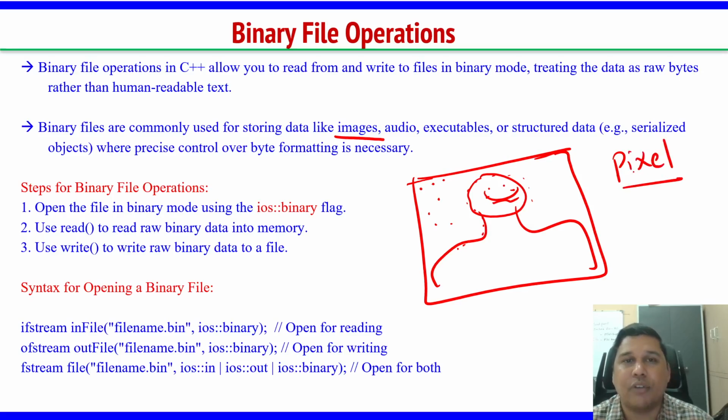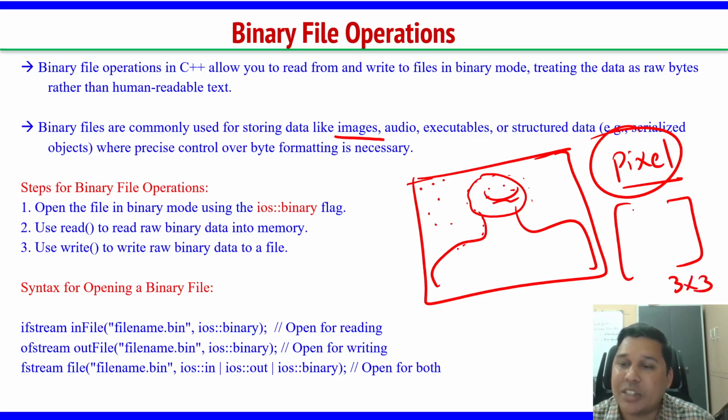I think you are aware of mobile phone pixels. When you purchase a camera, you will be seeing pixels, right? So what is the pixel size? That is what varies. Every image is a collection of thousands of pixels, and each pixel is a 3 by 3 matrix. It's a 3 by 3 matrix of zeros and ones.